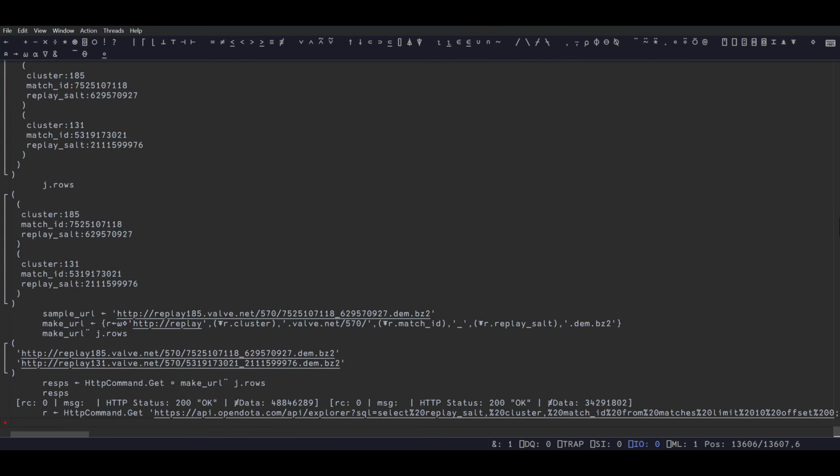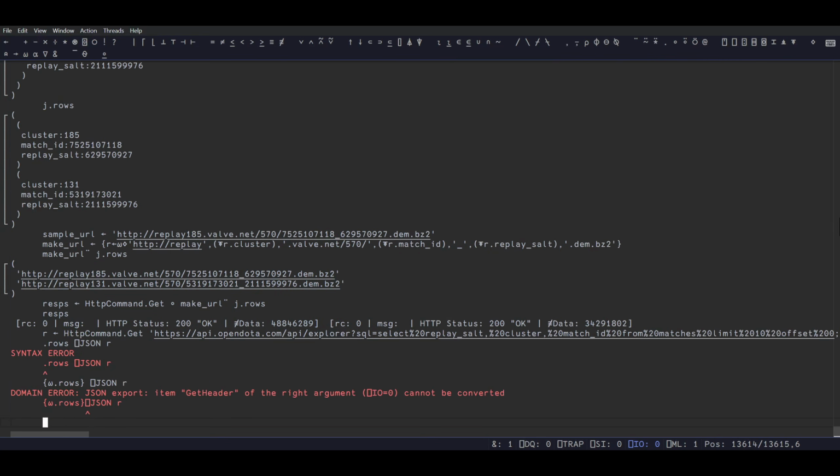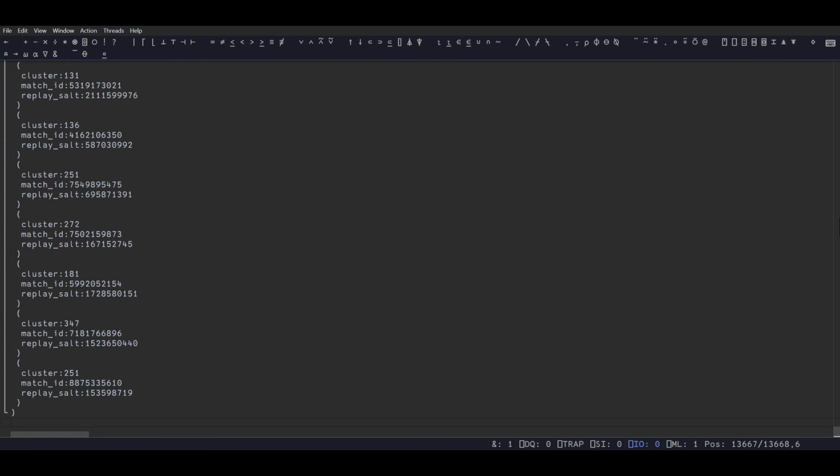How do I look up rows as a function? Like if this is Elm or whatever, I could do this, right? I could do JSON R. Yeah, but it's a syntax error. Surely there's a better way of doing this, right? Oh, data. There you go. Cool. And then we have the rows.